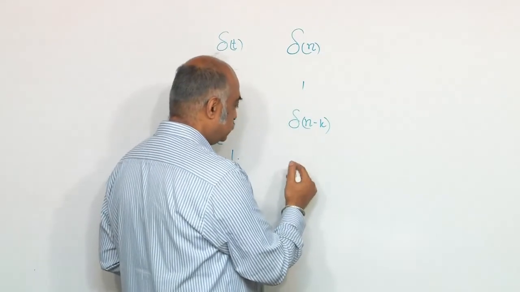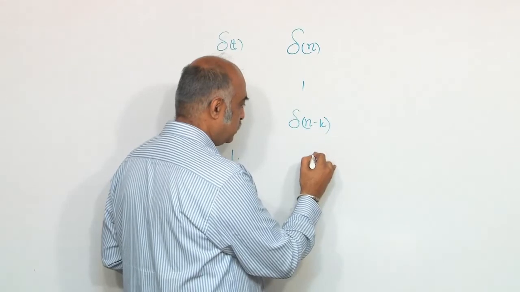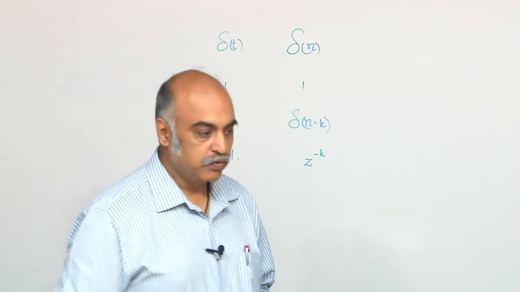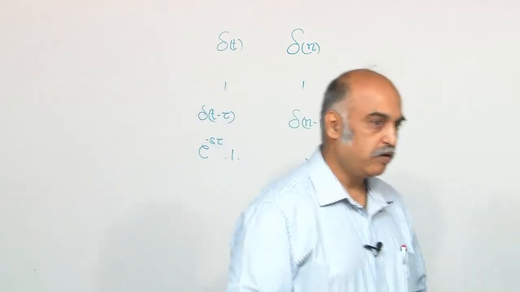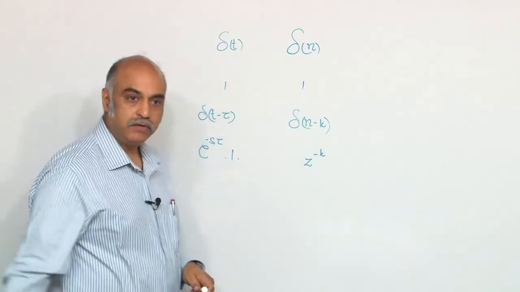And here we have z to the power minus k, like that. So, if k is 1, z to the power of minus 1 for one sampling time interval